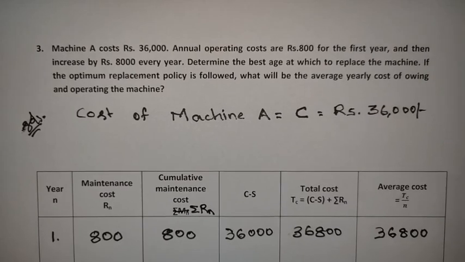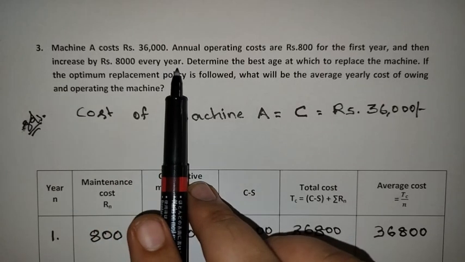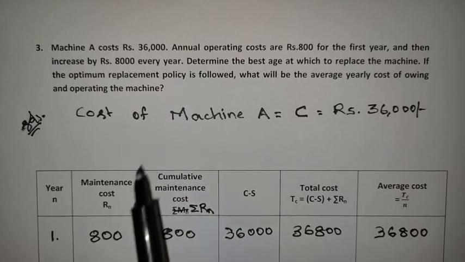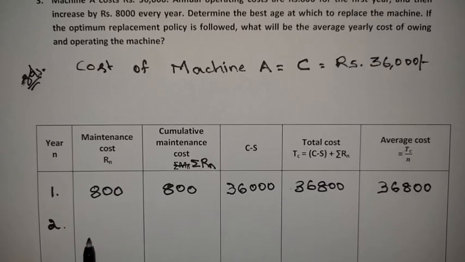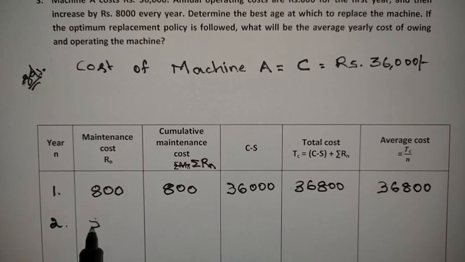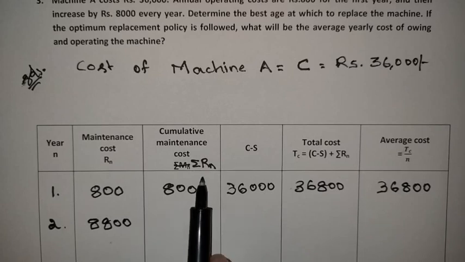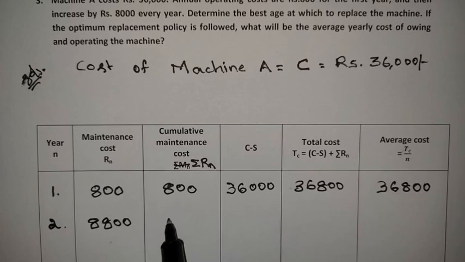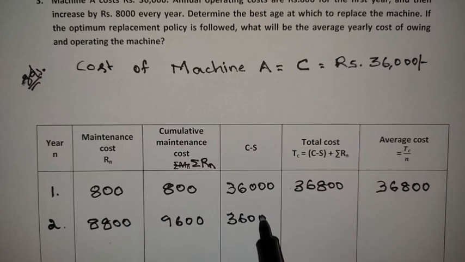Next, let us find the values for the second year. In the first year the maintenance cost is 800 rupees and then it increases by 8,000 rupees every year. So we need to add 8,000 rupees every year to the maintenance cost. In the second year we add 8,000, so the maintenance cost will be 8,800, right? Next, what is sigma Rn, the cumulative maintenance cost? Up to the second year, 8,800 plus 800 gives 9,600. Here the scrap value is 0, so C minus S is 36,000.